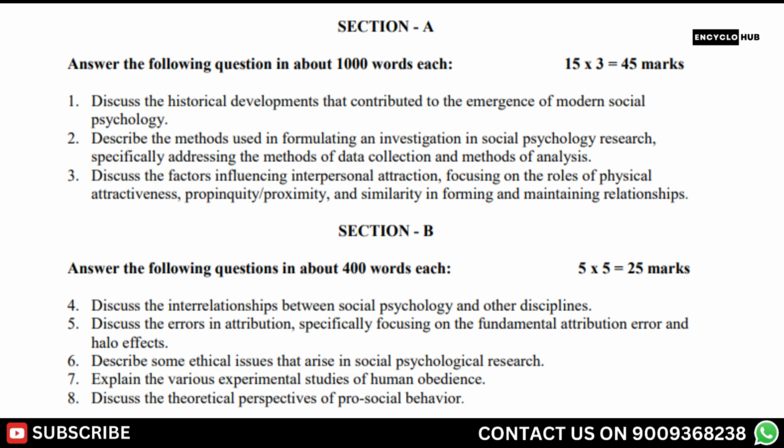Now question 5. Discuss the errors in attribution, specifically focusing on the fundamental attribution error and halo effects. 6. Describe some ethical issues that arise in social psychological research. 7. Explain the various experimental studies of human obedience. 8. Discuss the theoretical perspectives of prosocial behavior.